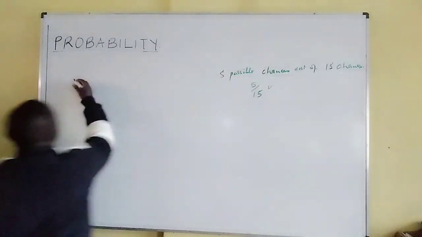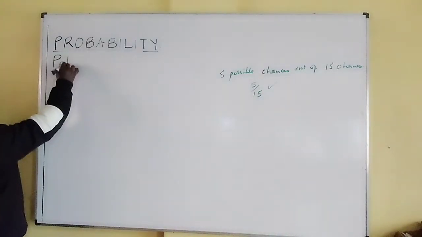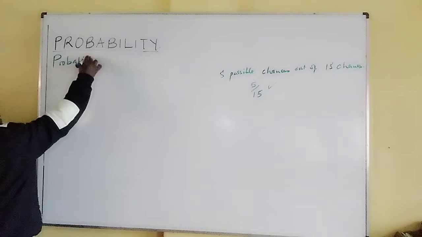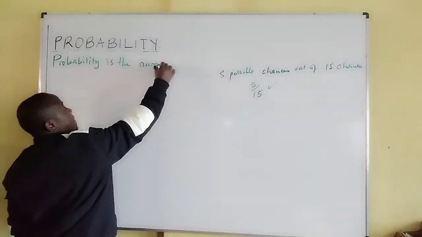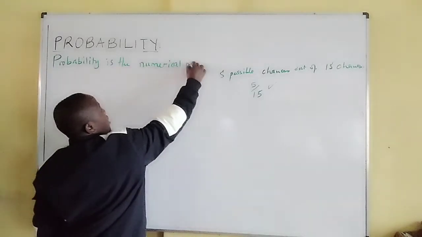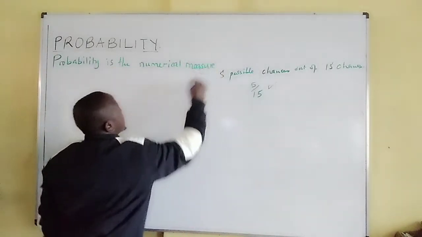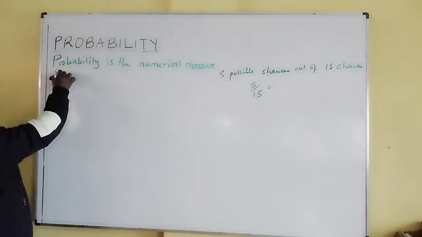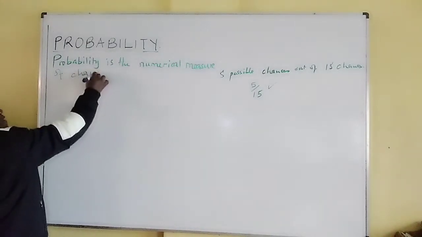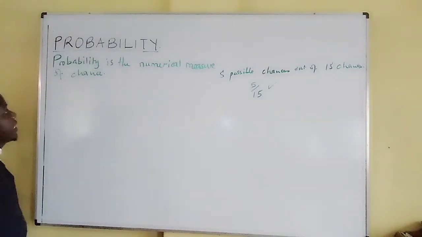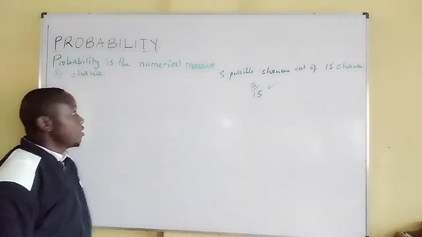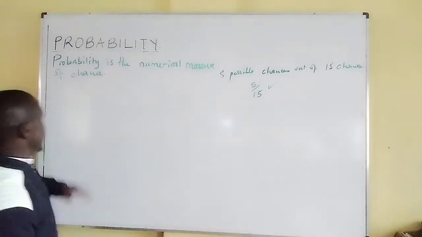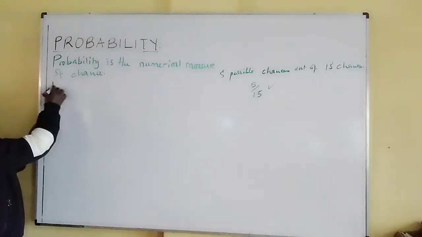So probability, just to define it, is the numerical measure of a chance, the likelihood of an event to happen. This introduces us to what we call experimental probability.